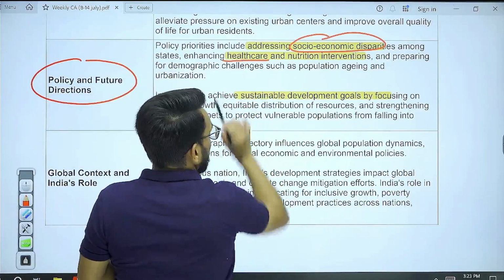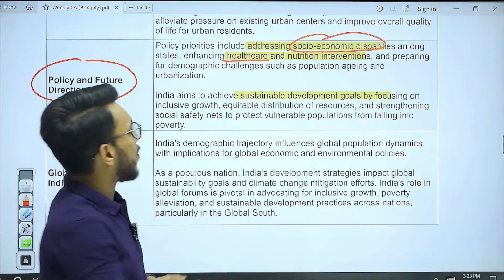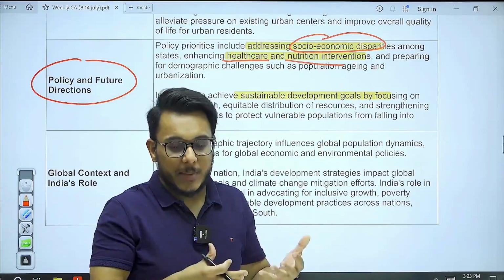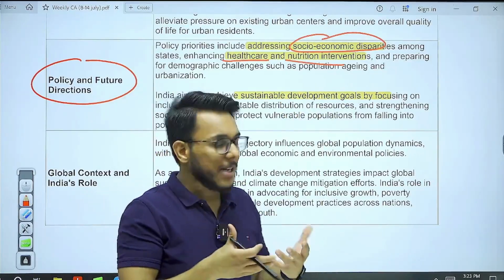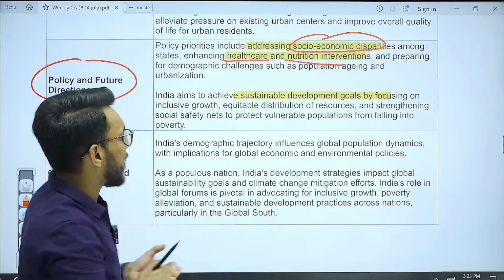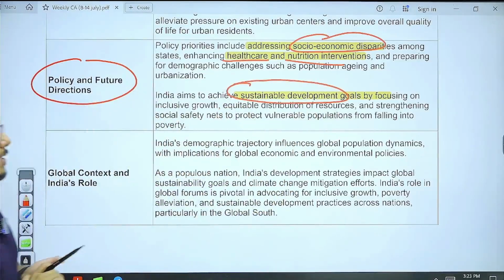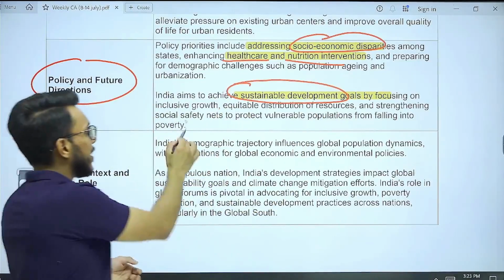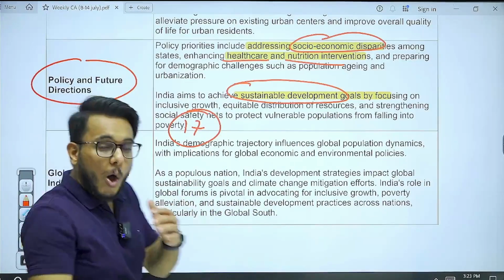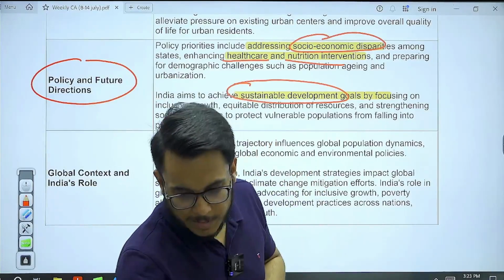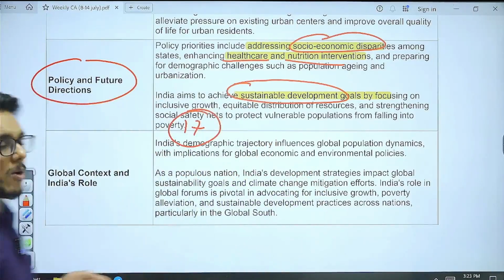Then healthcare should be equipped to deal with the rising population. Nutritional intervention needs to be provided so that the population doesn't become a demographic disaster, should be healthy, and can help in demographic development and demographic dividend. And at the same time, the sustainable development goals, the 17 SDGs, cover all the dimensions of development. That should be the focus area. So this is, guys, all about it. And now moving on to the next article.